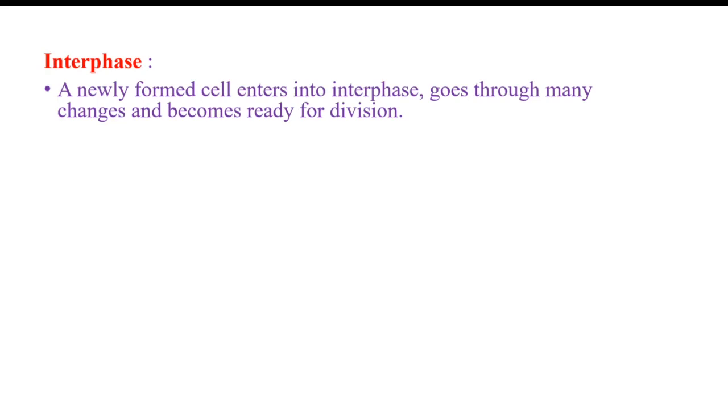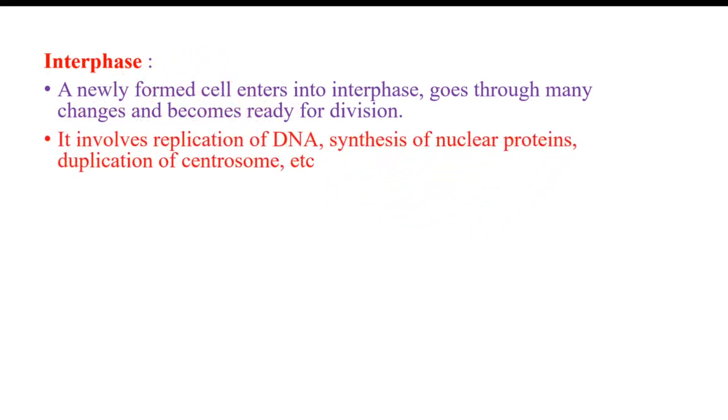So when a newly formed cell enters interphase, it goes through many changes. It becomes ready for cell division. It involves replication of DNA in interphase. One DNA undergoes replication and forms two DNAs.